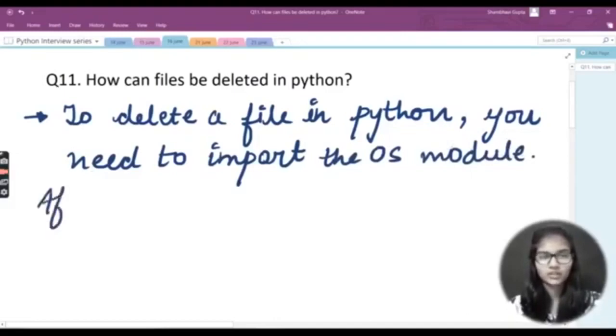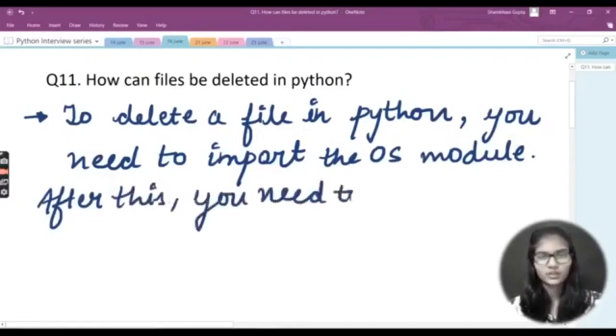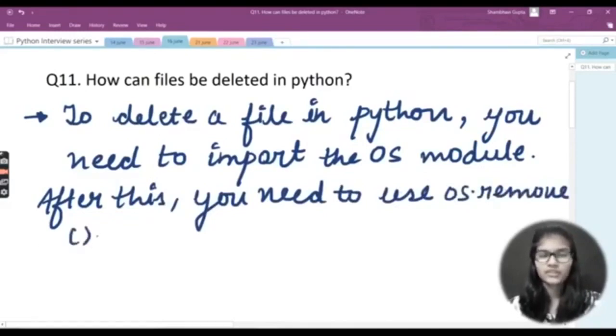After this, it is not that simply importing the OS module will delete the file. No, after this you need to use one function from this OS module, and that is os.remove. Put out the brackets as well.